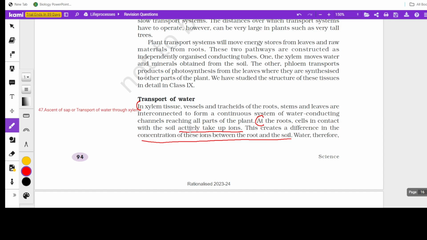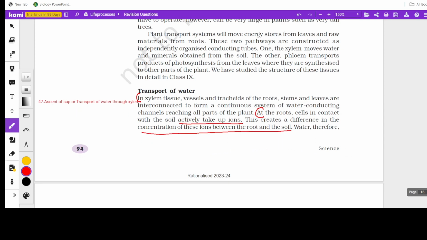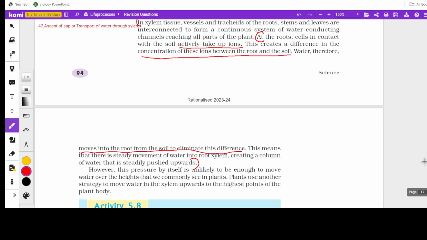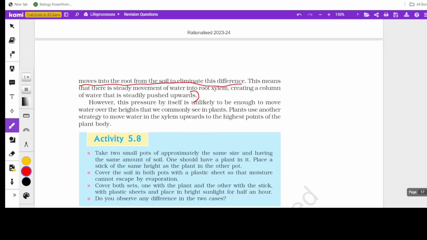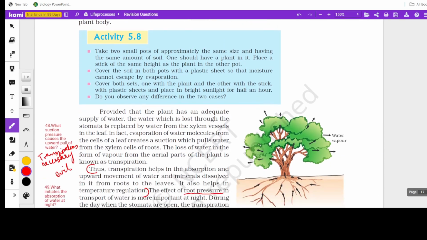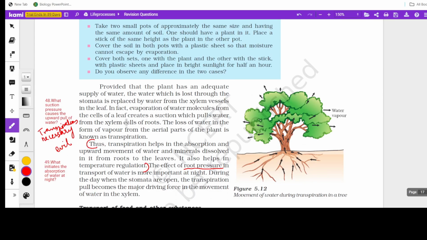That is actively taking up of ions from the soil. The roots take them actively, by active transport. When there is an increase in ion intake, there will be a difference in osmotic pressure, and that difference will cause the water entry. So now the water has entered into the root, and then by the suction pressure of transpiration, water will be moved upwards. That suction pressure keeps the steady column upwards by transpiration.